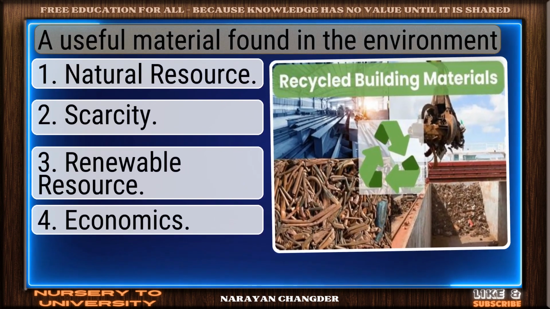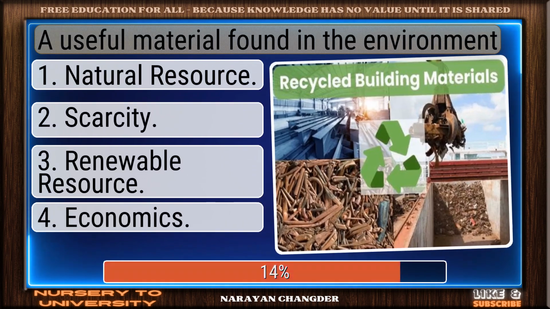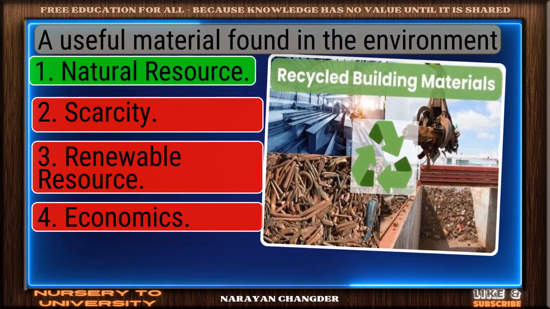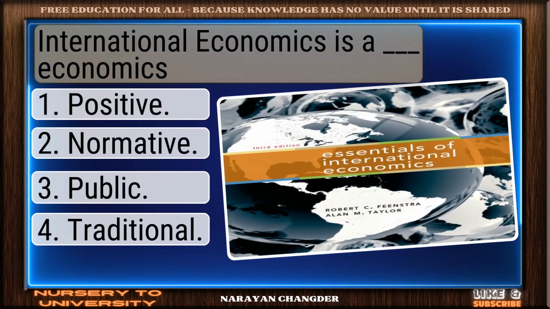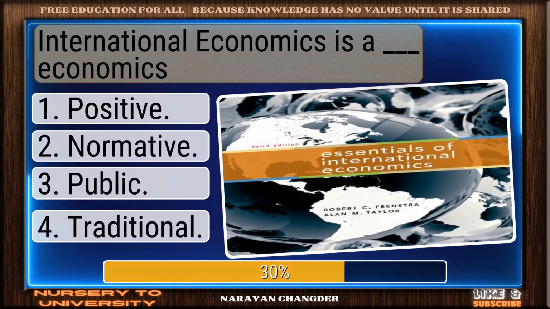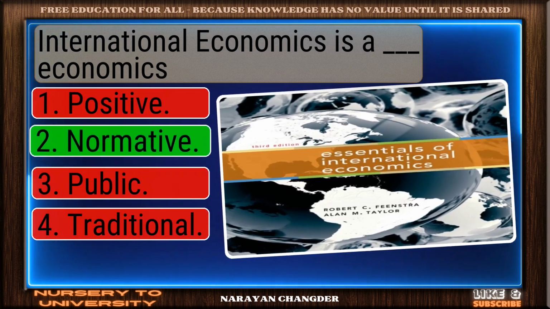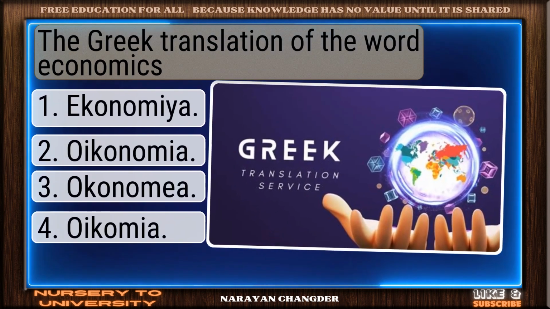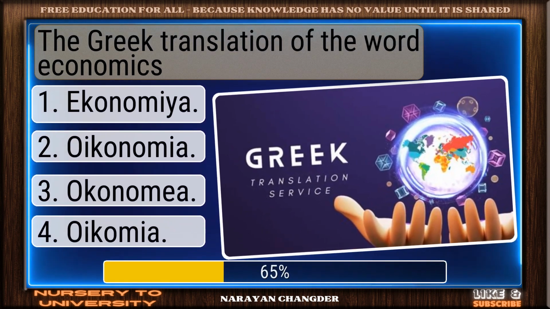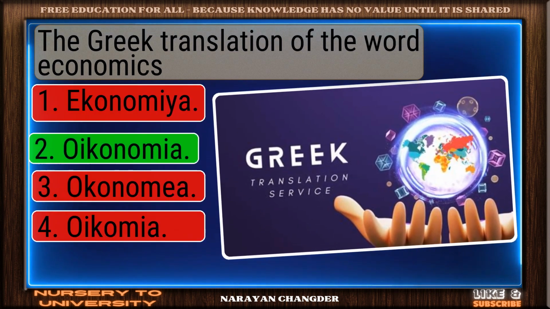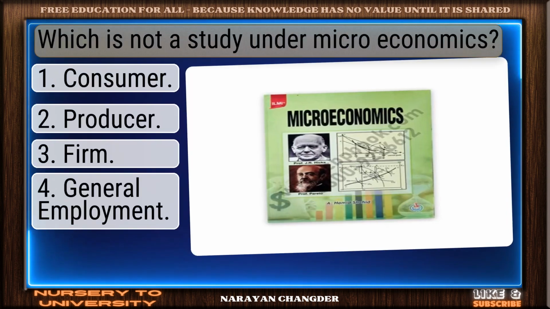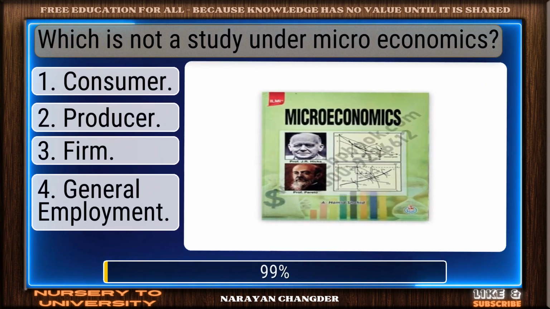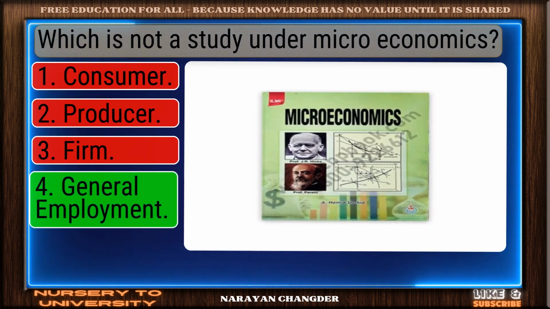A useful material found in the environment. Valid point. Natural resource is true. International economics is a dash economics. Correct. Normative is spot on. The Greek translation of the word economics. Exactly. Economia makes sense. Which is not a study under microeconomics? Right choice. General employment is best.